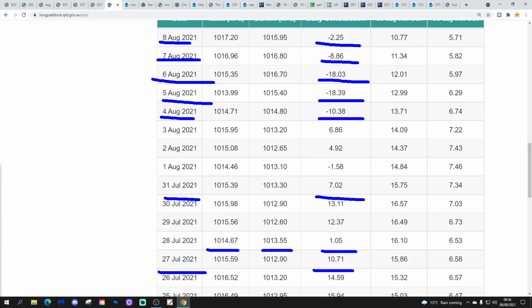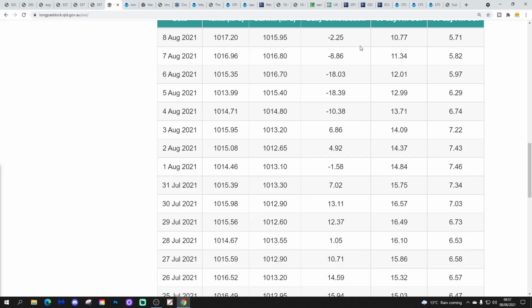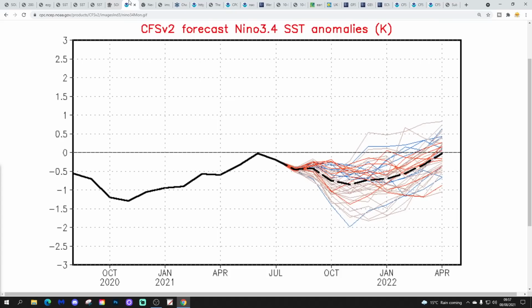So for a while, over the past few days, the atmospheric setup has been more reflective of El Nino, which possibly explains why over the past week we haven't seen much further development of the La Nina signature. But I think this is just temporary. If this was to carry on over several weeks, then we would start moving towards an El Nino probably. But I think as it is, that's just a temporary switch in the atmospheric pattern, and I suspect we will go back to a La Nina type positive SOI setup before too much longer.